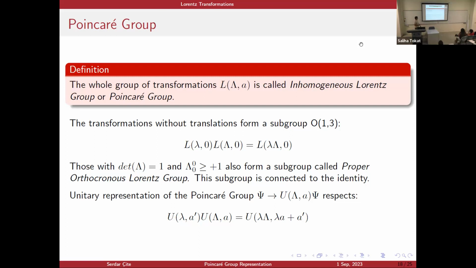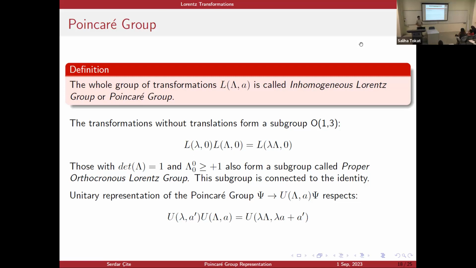Now, another special subgroup is just determinant Λ equals 1 and the 0,0 component of Λ bigger than or equal to 1. This subgroup is called the proper orthochronous Lorentz group. And this is actually the part of the Poincaré group which is connected to the identity. This is where I made the expansion on my Lie algebra slides.